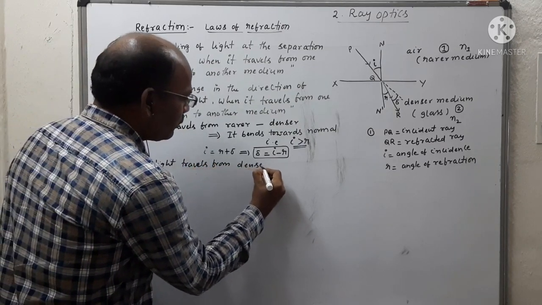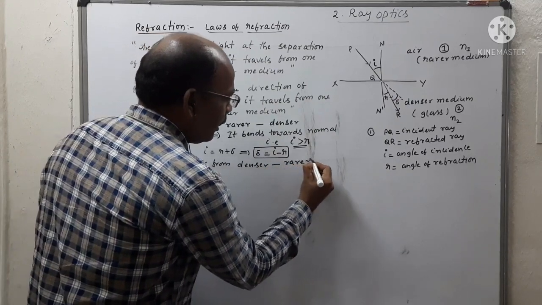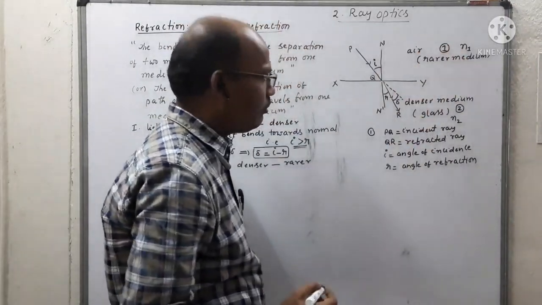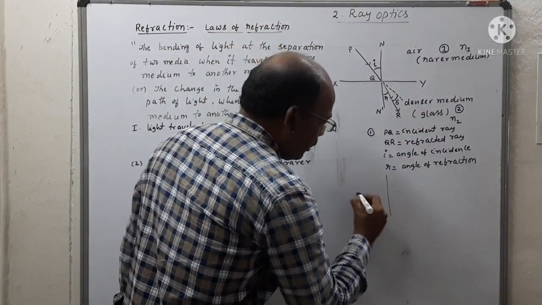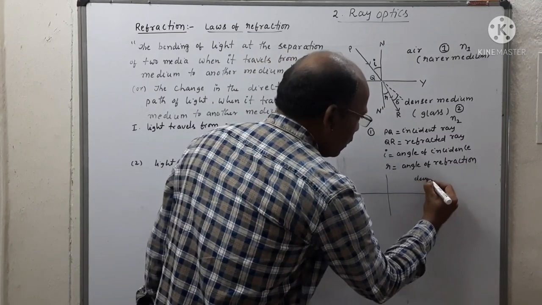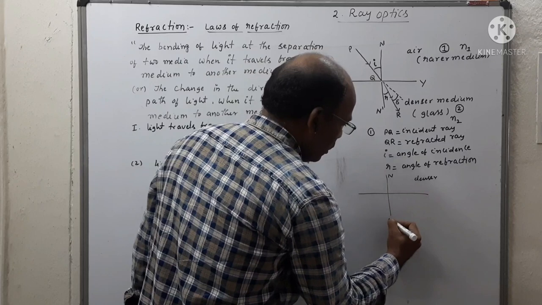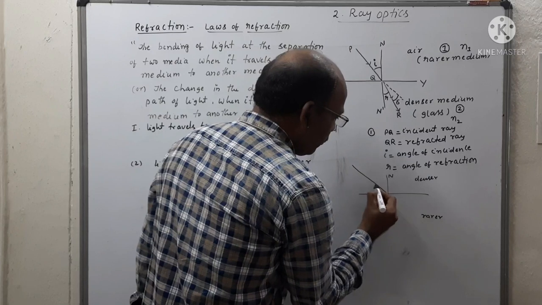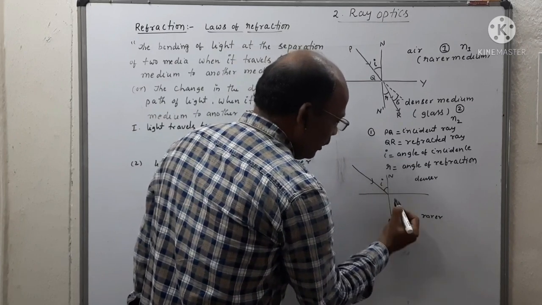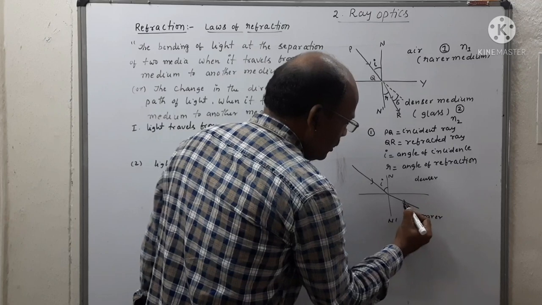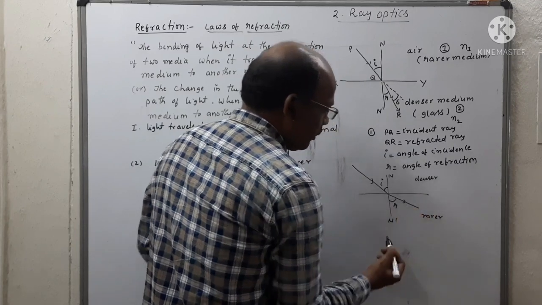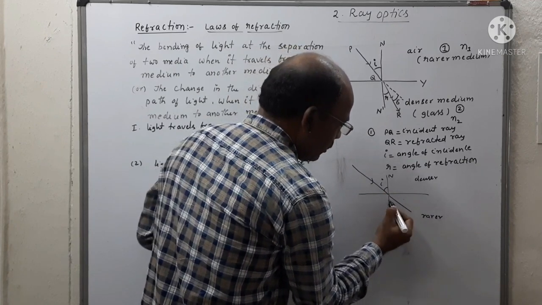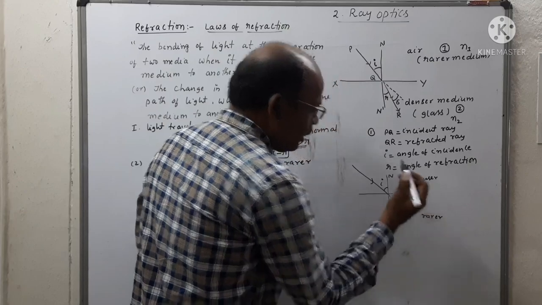denser to rarer medium. Let us draw another diagram. So this is the denser medium, this is the normal, and this is the rarer medium. When light travels from the denser medium, this is the incident ray making an angle theta, and this is the refracted ray, and this is the angle R.